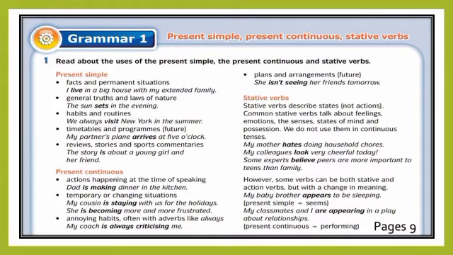For example here, there are several examples. Alright, my mother hates doing household chores. Here we can see hates, because this one is a feeling, an emotion. My colleagues look very cheerful today. Alright, why don't we put s?